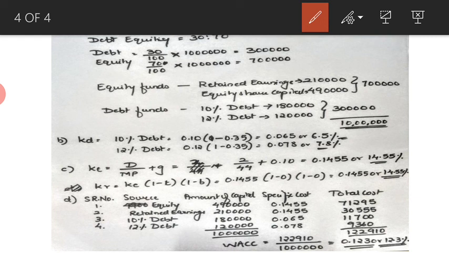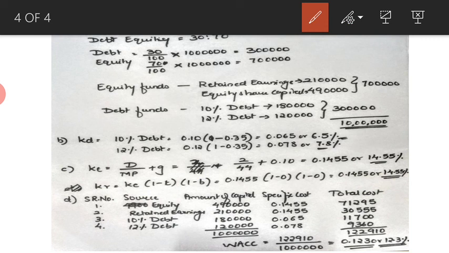So 0.1455 into 1 into 1 is 0.1455 or 14.55%. So since the individual tax rate and brokerage is not given, whatever is your cost of equity, the same would be your cost of retained earnings.